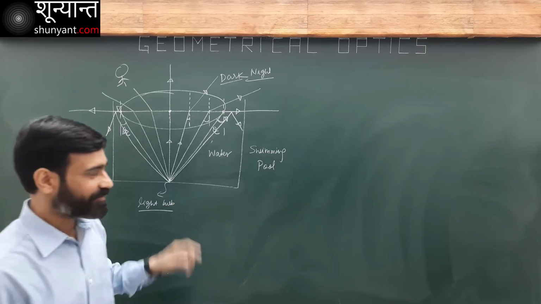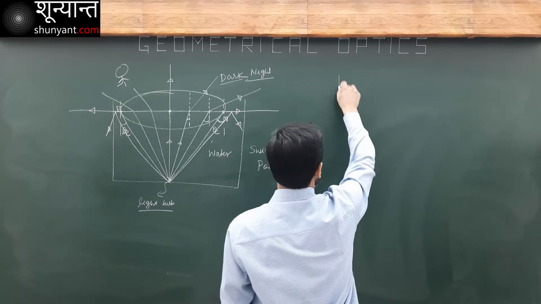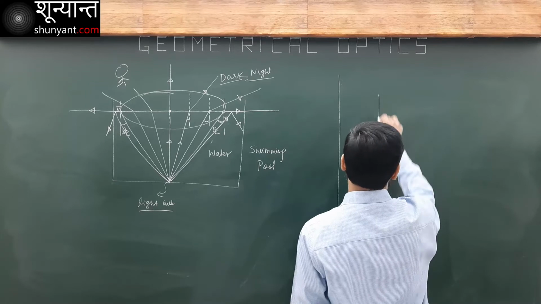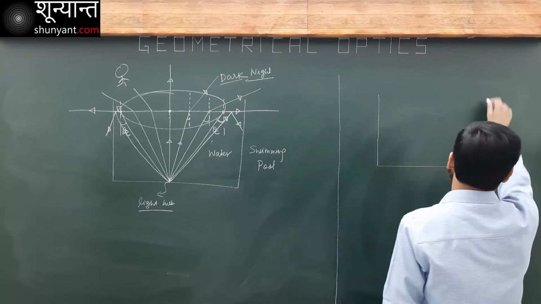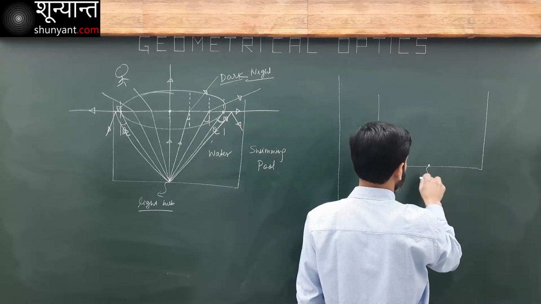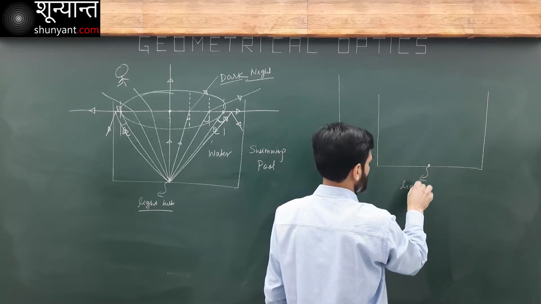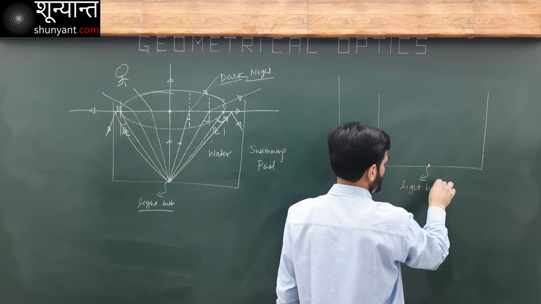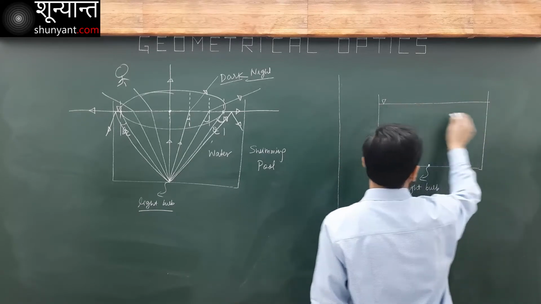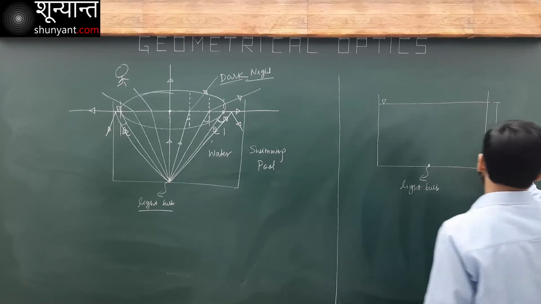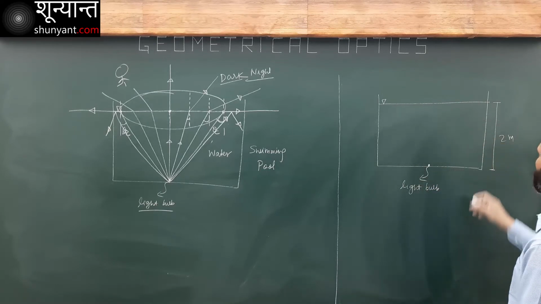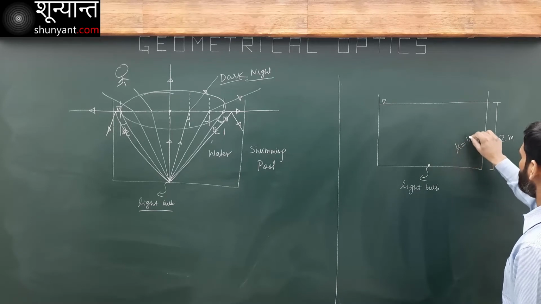Now let's solve one problem based on this. I have this light bulb here, and this is my water. Let's say the height of water is 2 meter, a 2 meter deep swimming pool. And the refractive index of water is 4/3.